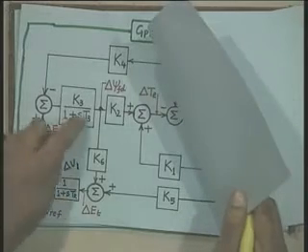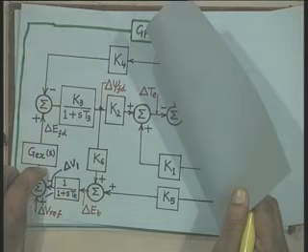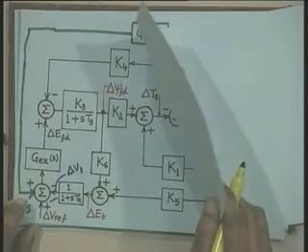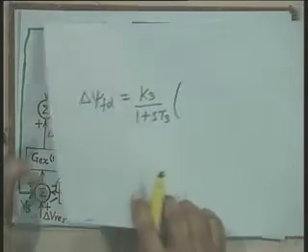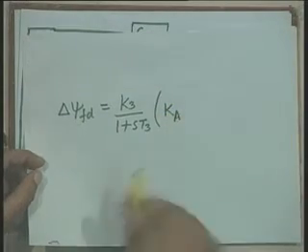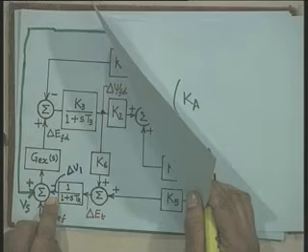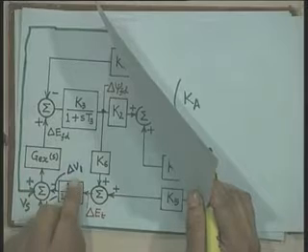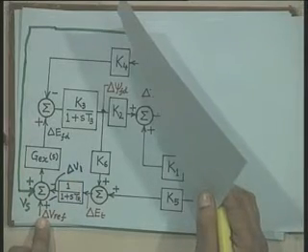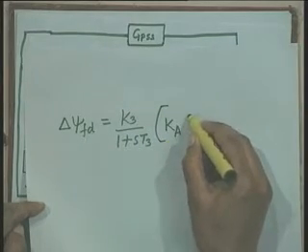Okay. Now, input to this is coming through this GEX(s), and we will be assuming GEX(s) as KA, right. Therefore, this is coming through KA. Okay. And now, input to this is Vs minus delta V1, Vs minus delta V1, we are assuming delta V reference to be 0. Okay. Therefore, we can put KA into